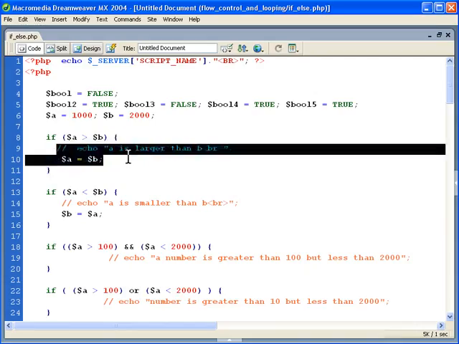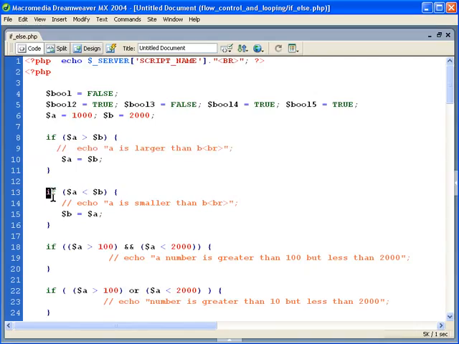But if you have multiple lines, even if it's commented out, you need to have the brackets to separate that. These are the lines that are going to be meeting this solution here. Whether it's true or false, they're going to be executed if this is true. If it executes to false, it won't get executed. So if $A is greater than $B, each statement will get executed here. Otherwise, it'll just continue down to this next line here, the next statement, whatever that may be.